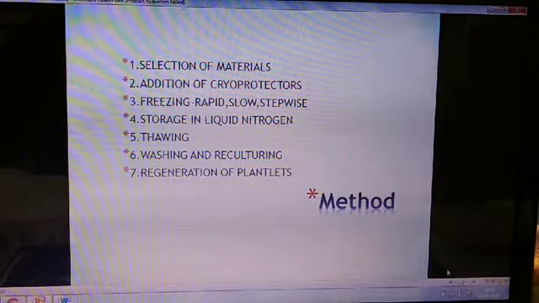These are cryopreserved depending upon the need for the generation of new hybrid varieties through the technique of plant tissue culture.